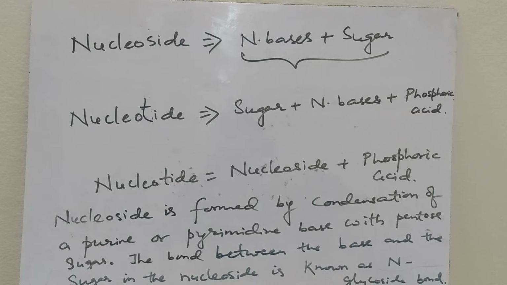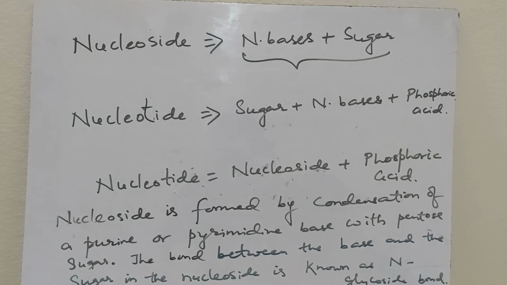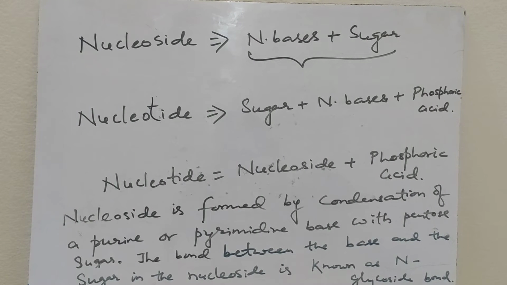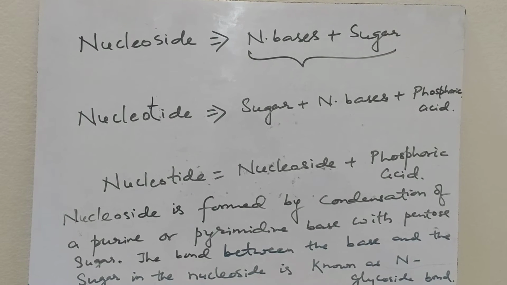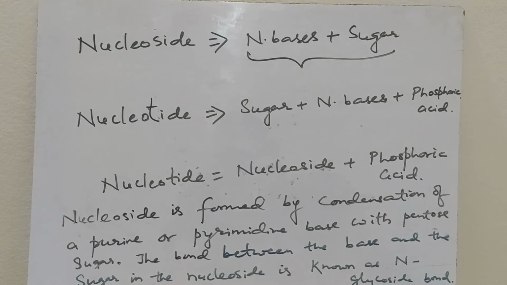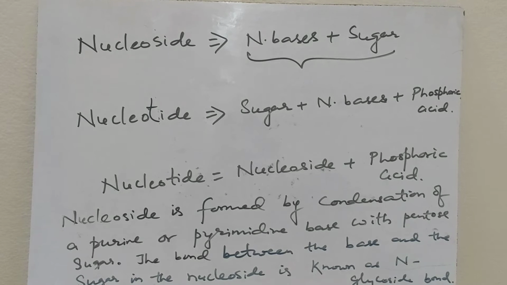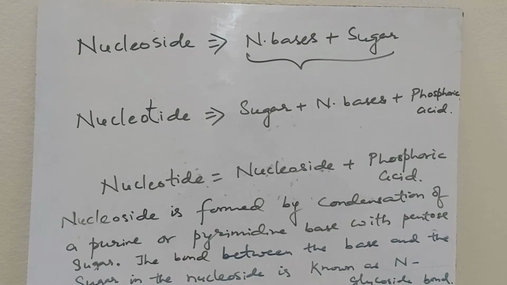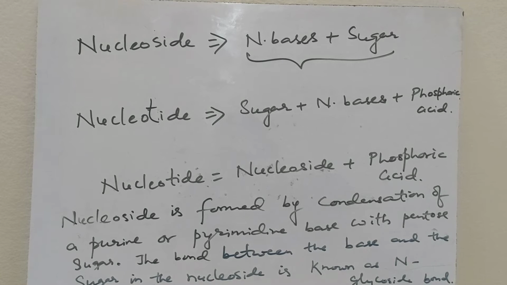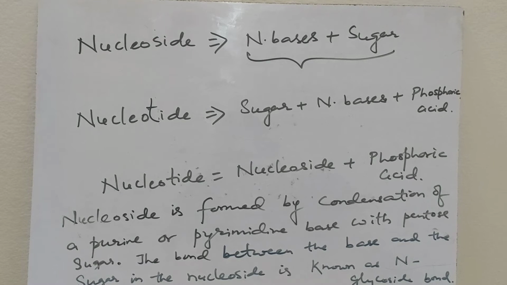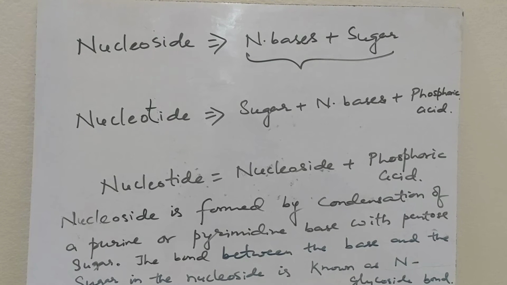The bond between the base and the sugar in the nucleoside is known as N-glycoside bond, because the nitrogenous base NH and the sugar OH, one molecule of water is removed to form the N-glycoside bond.